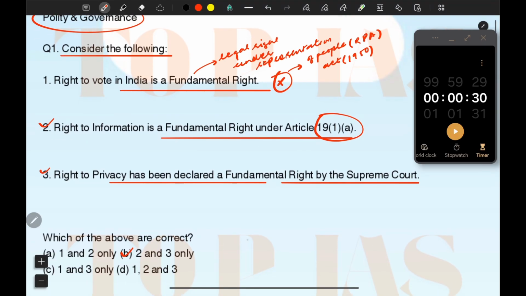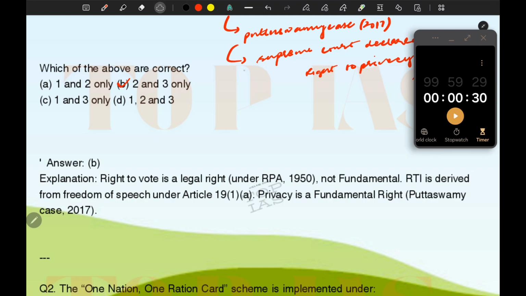It is correct, and right to privacy has been declared a fundamental right by the Supreme Court. It is also correct. Okay, the explanation of this question is also given over here. Right to vote is a legal right under the Representation of People Act 1950, and it is not a fundamental right.